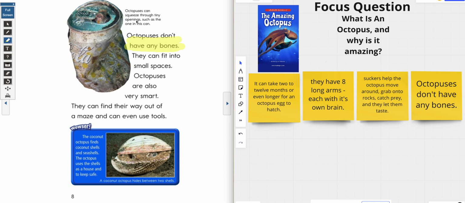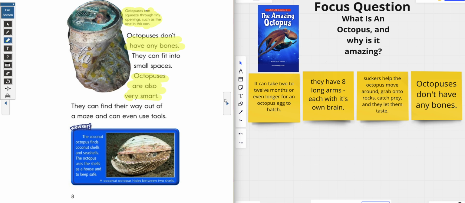Ooh, if you said octopuses can squeeze through tiny openings, you are correct. That's pretty amazing. Why do you think they can squeeze? Because they don't have any bones. Ooh, if you said that octopuses are very smart, you are amazing. That is true because they have 9 brains.